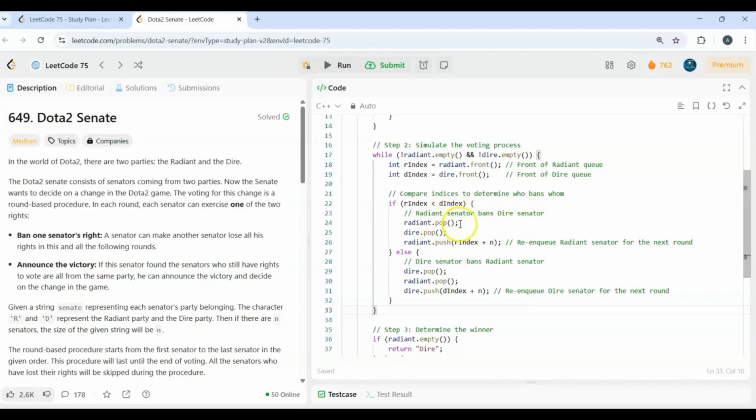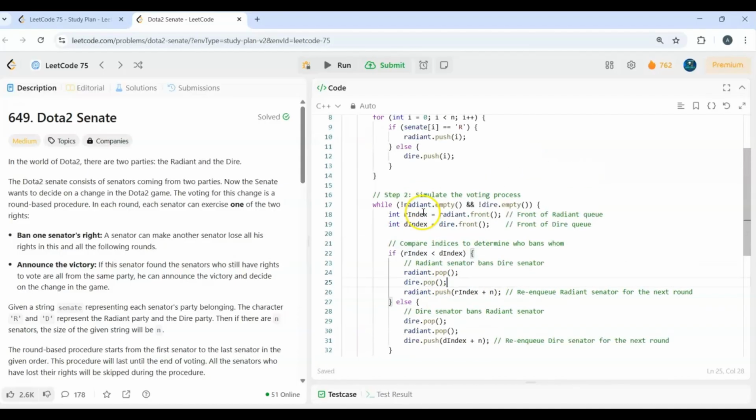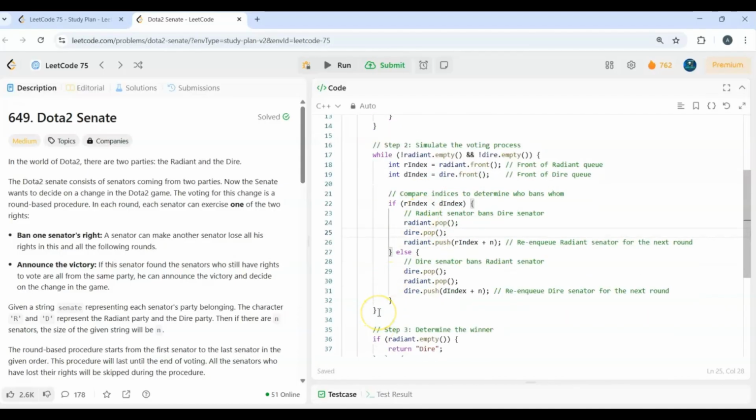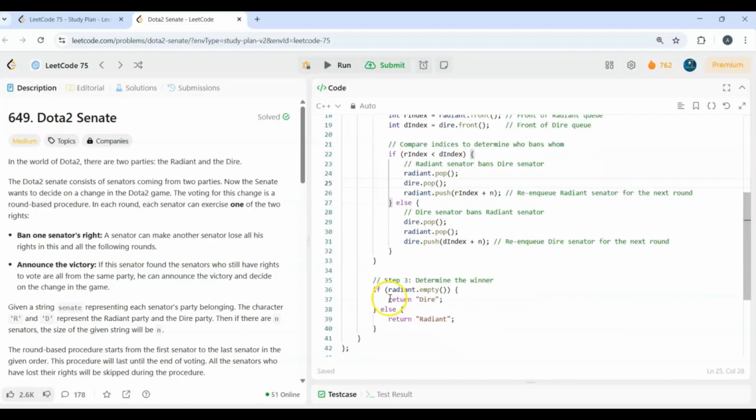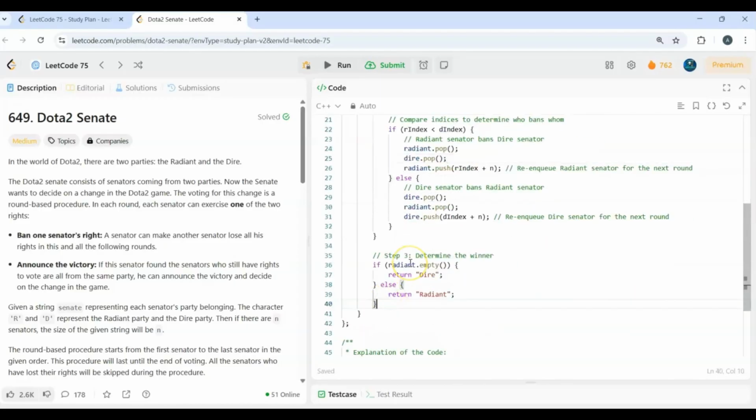So if R index is less than D index, the Radiant senator would ban the Dire senator. So we'll pop the Radiant value and Dire value as well, and we'll push the Radiant value, that is R index plus N, back into the queue. And if D index is less than R index, we'll again pop both the values and push back the Dire value, adding plus N, into the queue. We'll do this process until any of the queues becomes empty, and we'll finally check: if the Radiant queue is empty, we'll return Dire as an answer, and if not, we'll return Radiant as an answer.